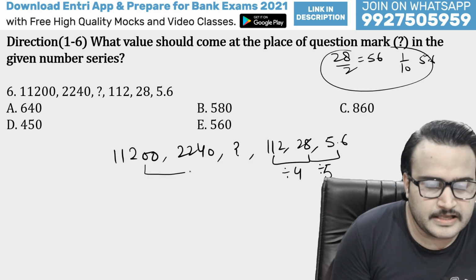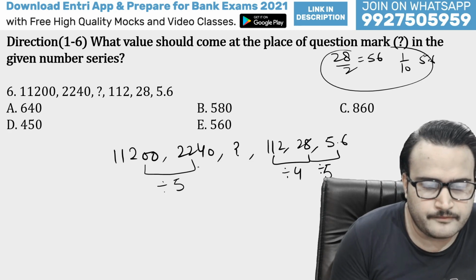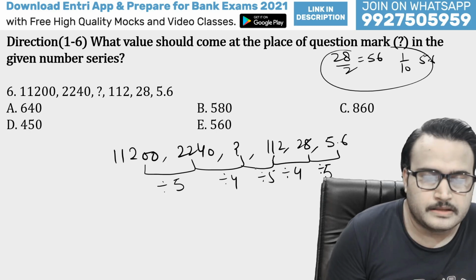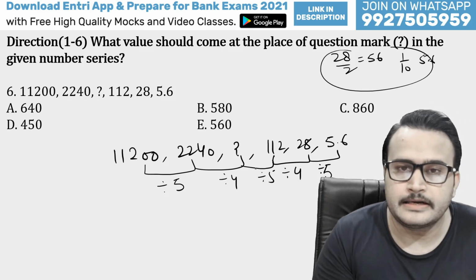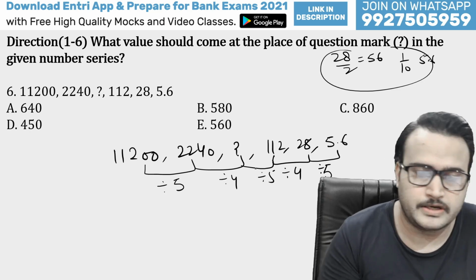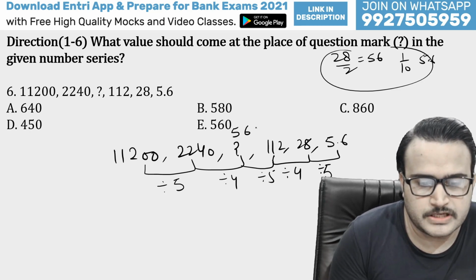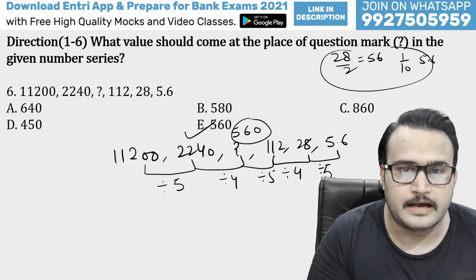Okay, in the same way here it is nothing but divided by 5. So next will be divided by 4, next will be divided by 5. That means we are dividing the numbers in an alternate manner by 5 and 4. Okay, so now from here we will divide by 4: 4 fives are 20, 4 sixes are 24. 560 must be your right answer, and this is your right answer, guys.